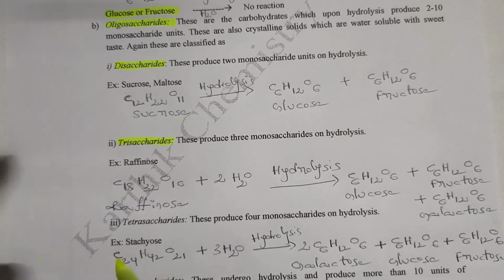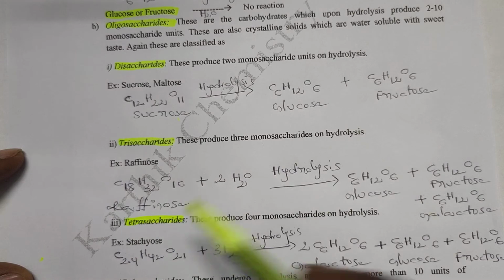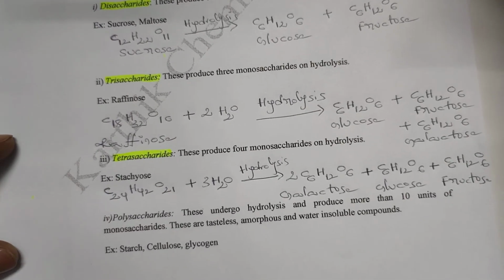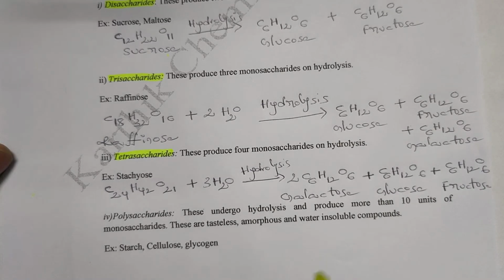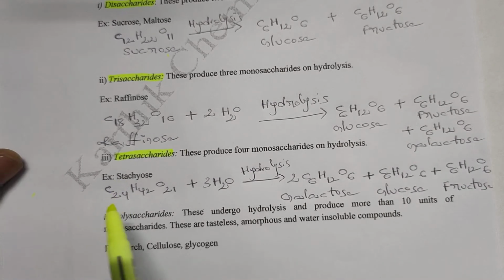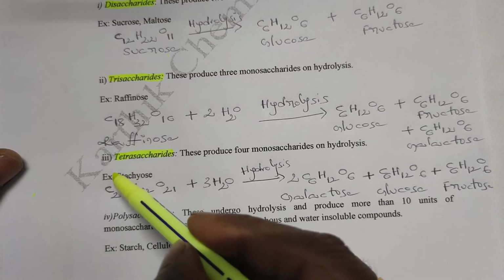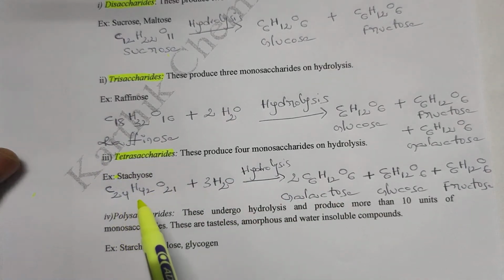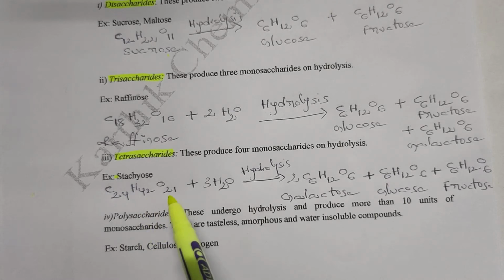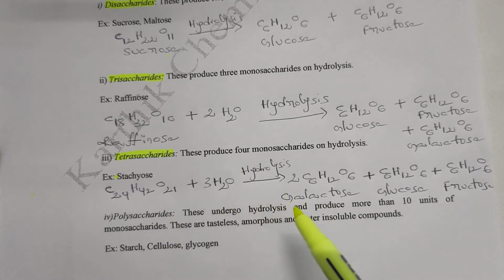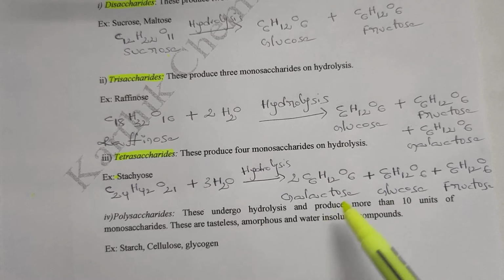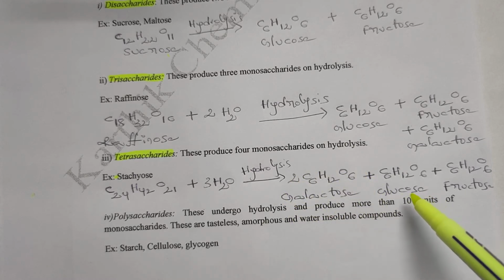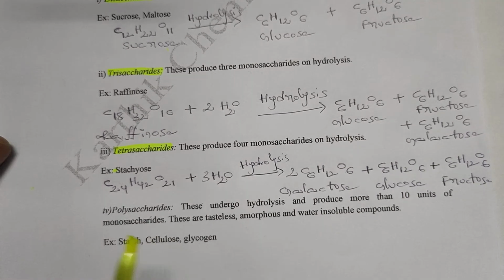Then tetrasaccharides. Tetrasaccharides produce four monosaccharides on hydrolysis. An example is stachyose, C24H42O21, which on hydrolysis produces two molecules of galactose, and then glucose and fructose.